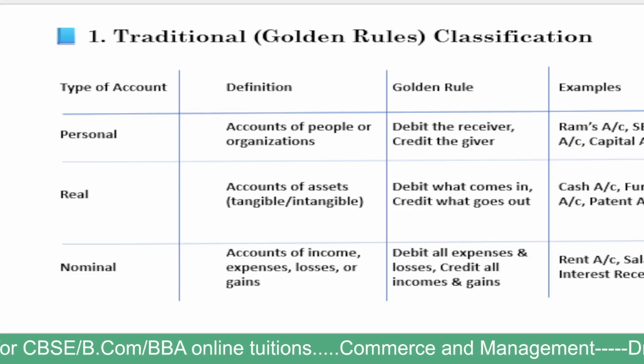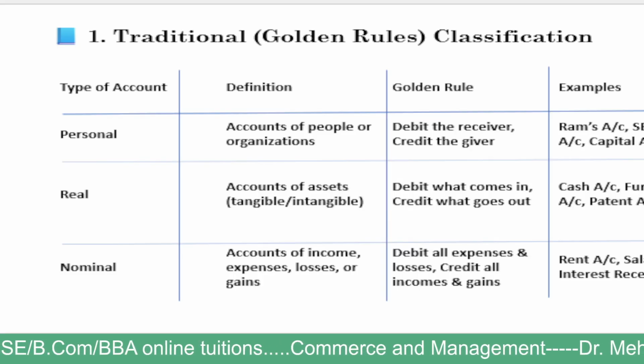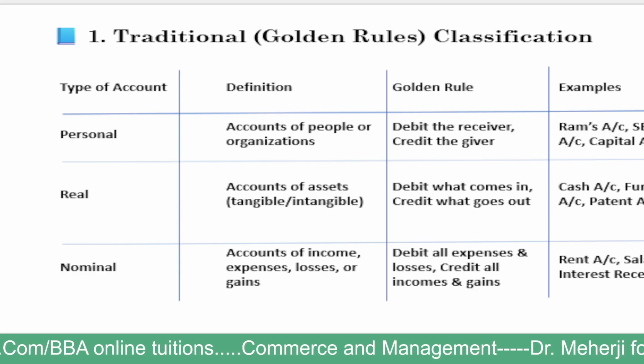So when we say capital account, whose capital is it? Again, we may say some person's name. That is why it falls under personal account, and the personal account rule will apply: debit the receiver and credit the giver.